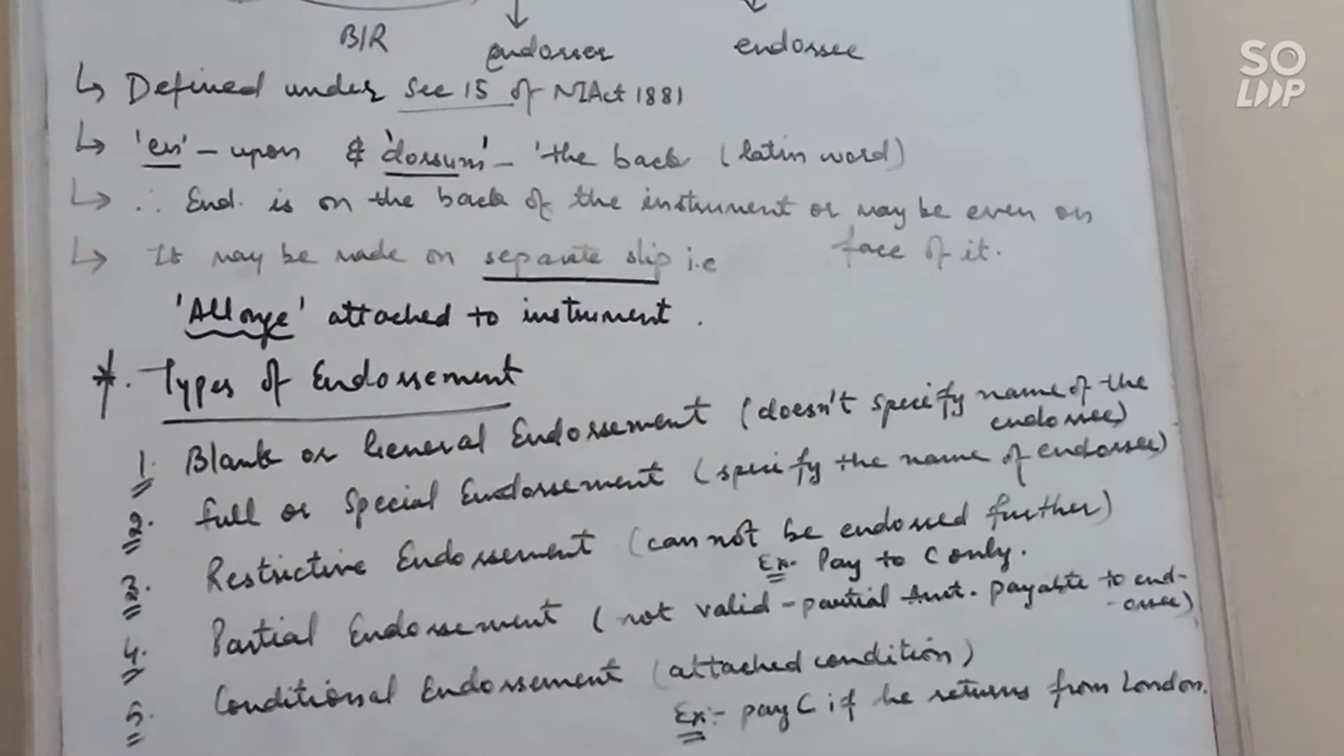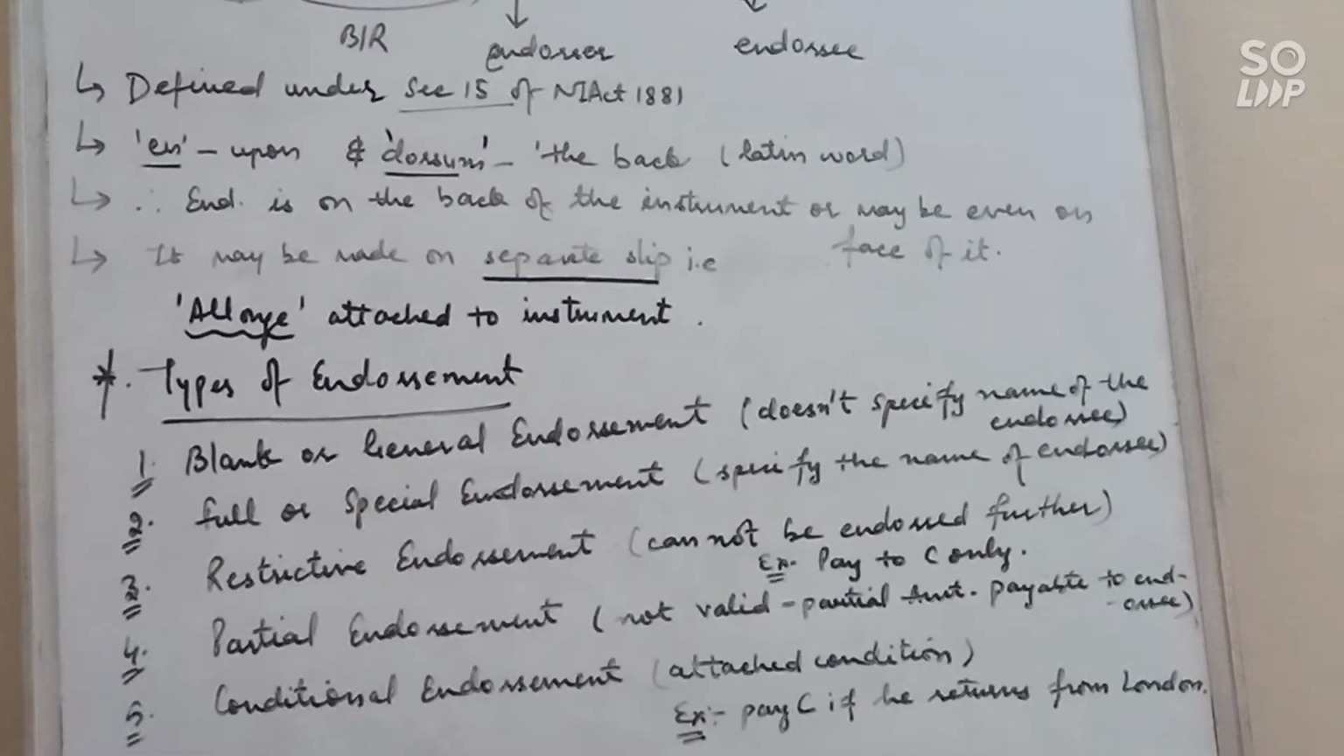Next is partial endorsement. This type of endorsement is not valid under the Negotiable Instruments Act. Partial endorsement means that when the instrument is transferred, the whole amount does not belong to the endorsee. It means that if only part of the amount is payable to the endorsee, or it is endorsed to two or more persons, that is known as a partial endorsement. But this kind of endorsement is not valid.